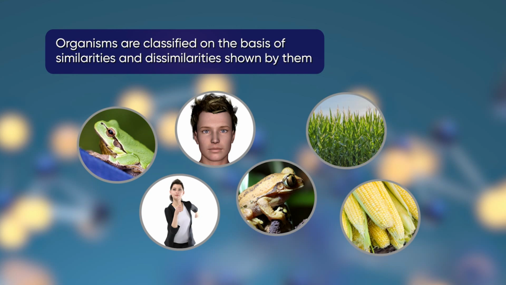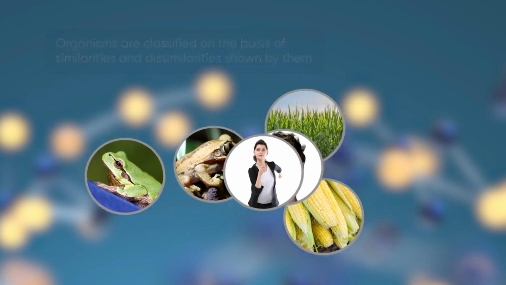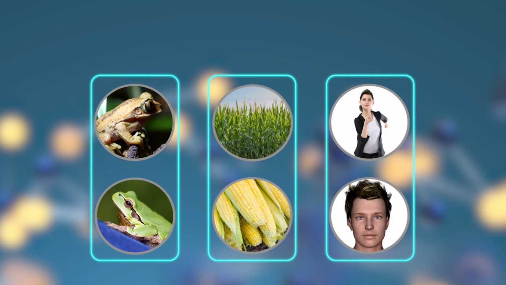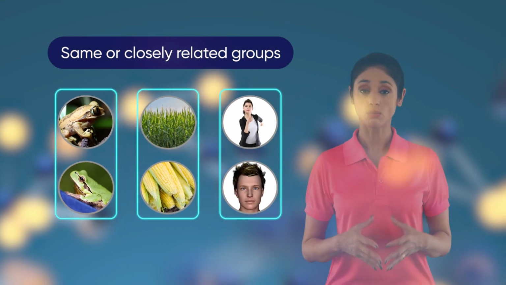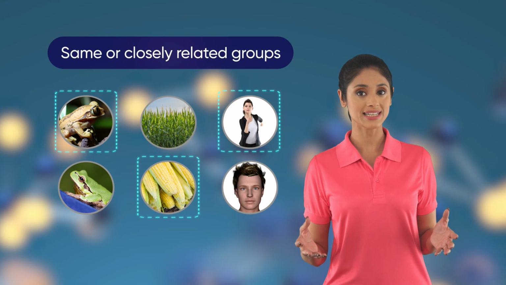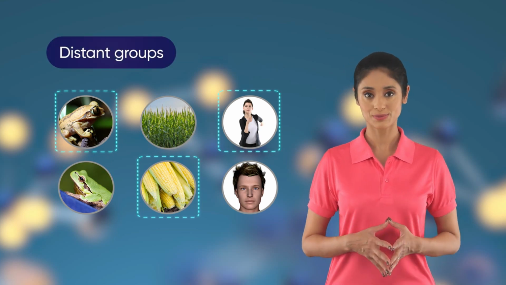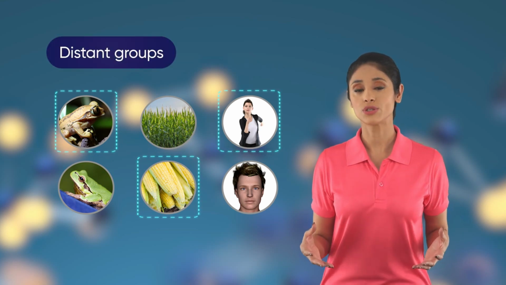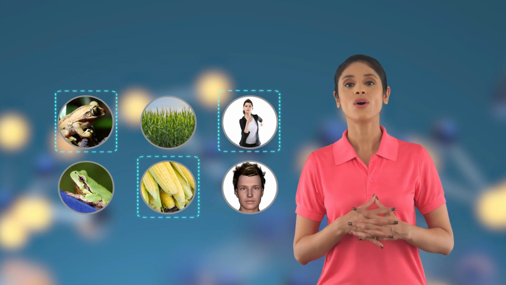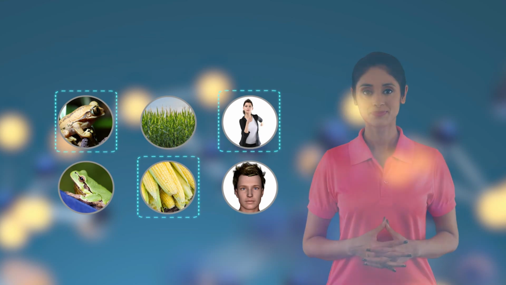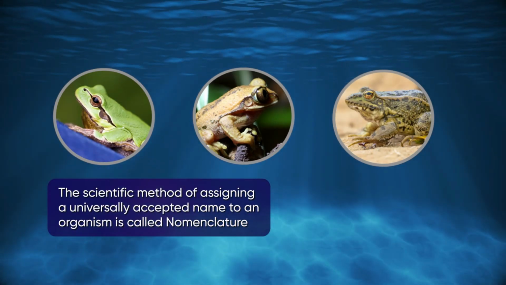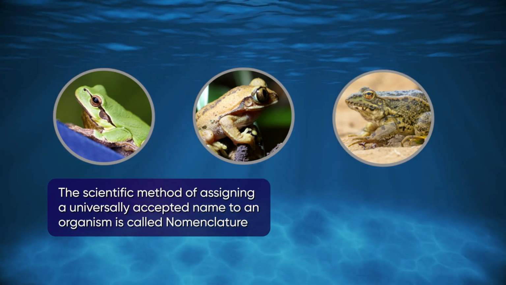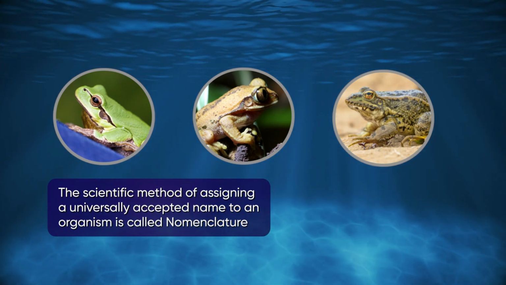Organisms are classified on the basis of similarities and dissimilarities shown by them. Organisms showing similarities in their characters are placed in the same or closely related groups, while those exhibiting dissimilarities are placed in distant groups. This systematic arrangement of organisms into categories also involves naming them. The scientific method of assigning a universally accepted name to an organism is called nomenclature.